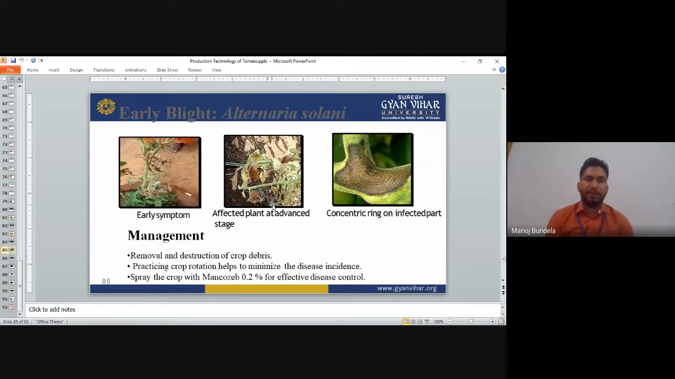Next is early blight. Early blight is mainly caused by Alternaria solani. In the early symptoms the plants start drying. At an advanced stage, the complete plant will start drying. Starting with the leaf, then the complete plant will start drying. Concentric rings develop on the infected plant. These rings will develop on the plant stem. This is the stem of the plant.